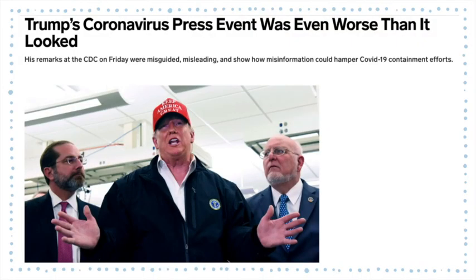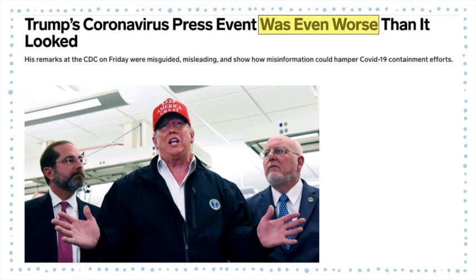If we looked at this one here, we might say something slightly different. It says Trump's coronavirus press event was even worse than it looked. His remarks at the CDC on Friday were misguided, misleading, and show how misinformation could hamper COVID-19 containment efforts. Now, if we pick this apart, we can see that it says was even worse, meaning that it's comparing the level of disaster to other things that maybe people have seen.